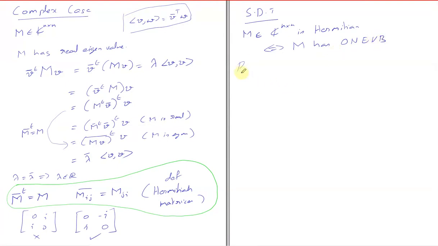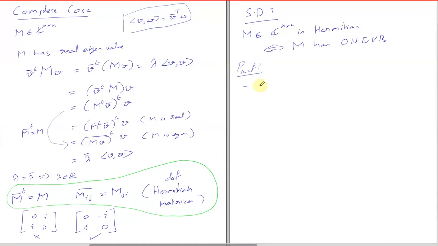Can we prove that? How do we prove that? How did we start proving this in the symmetric case? We first assumed that there is an orthonormal eigenvector basis and we went backwards.